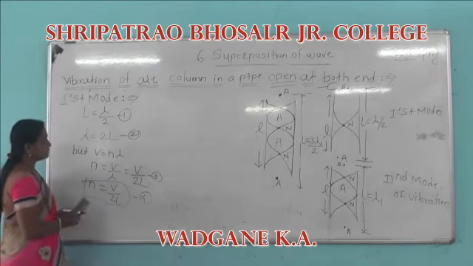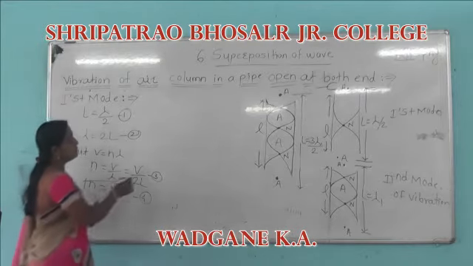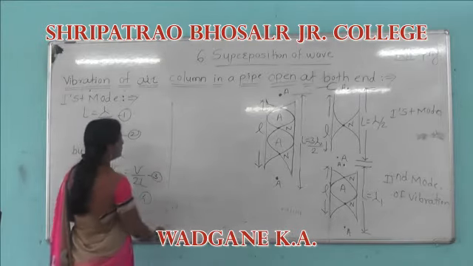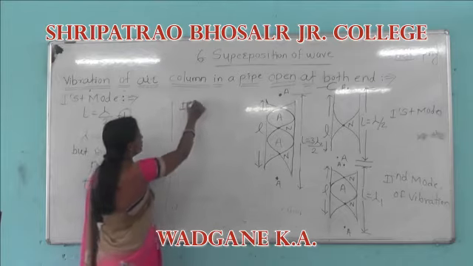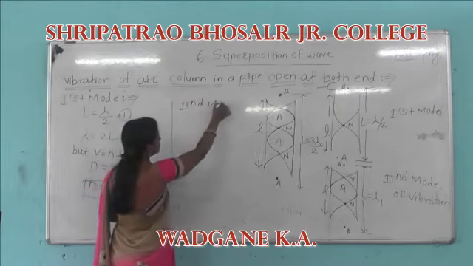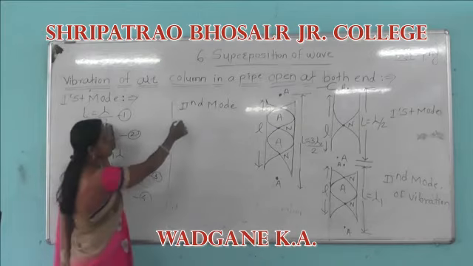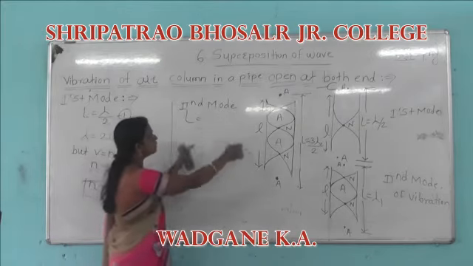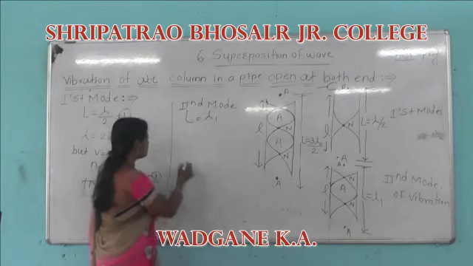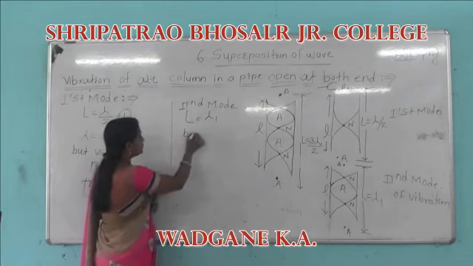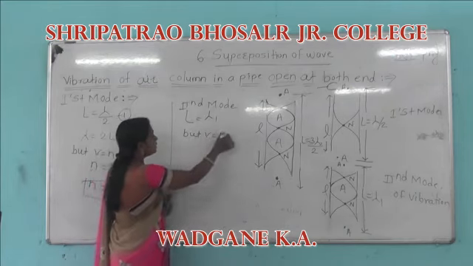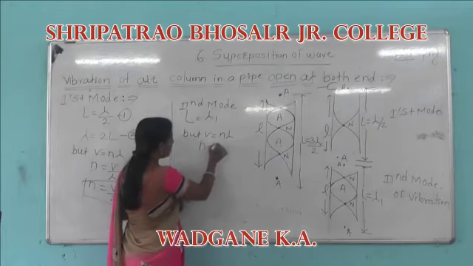This is the first frequency. Then for the second mode, the distance is L equal to lambda 1. Since V is equal to N lambda, N1 is equal to V divided by lambda 1.